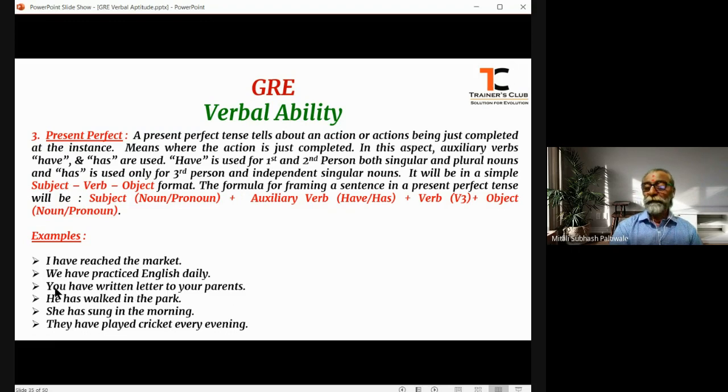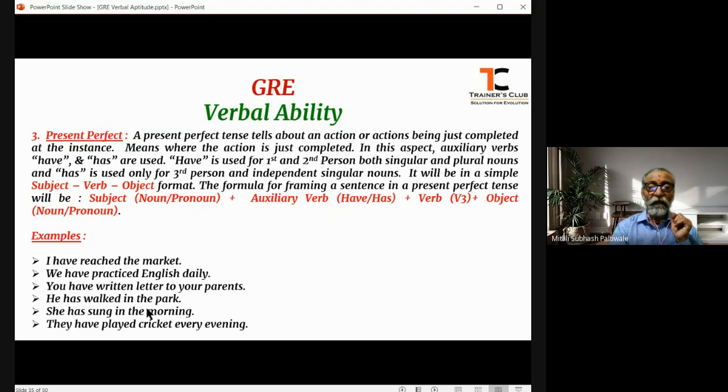If the subject is a third person singular or plural, then what happens? If the subject is third person singular, whether it is he, she, or it, instead of using the supplementary verb have, we use the supplementary verb has. Only in present perfect tense, my dear friends. Again, only in present perfect tense we use has.